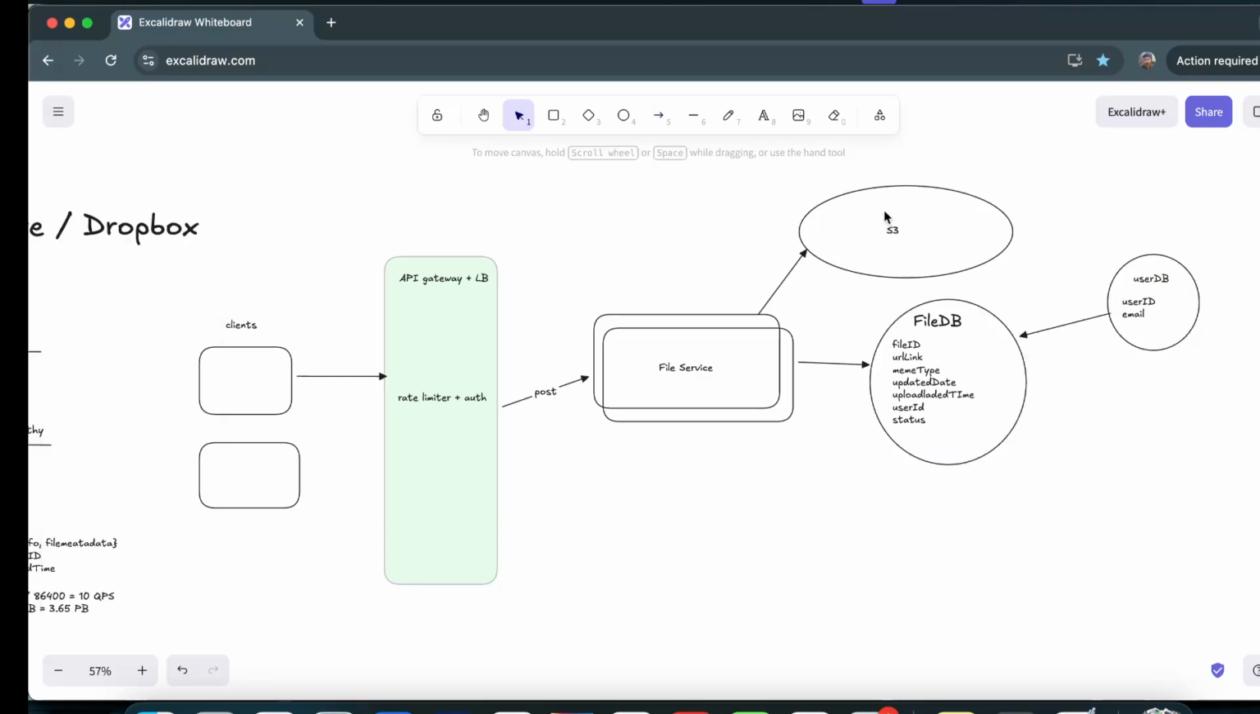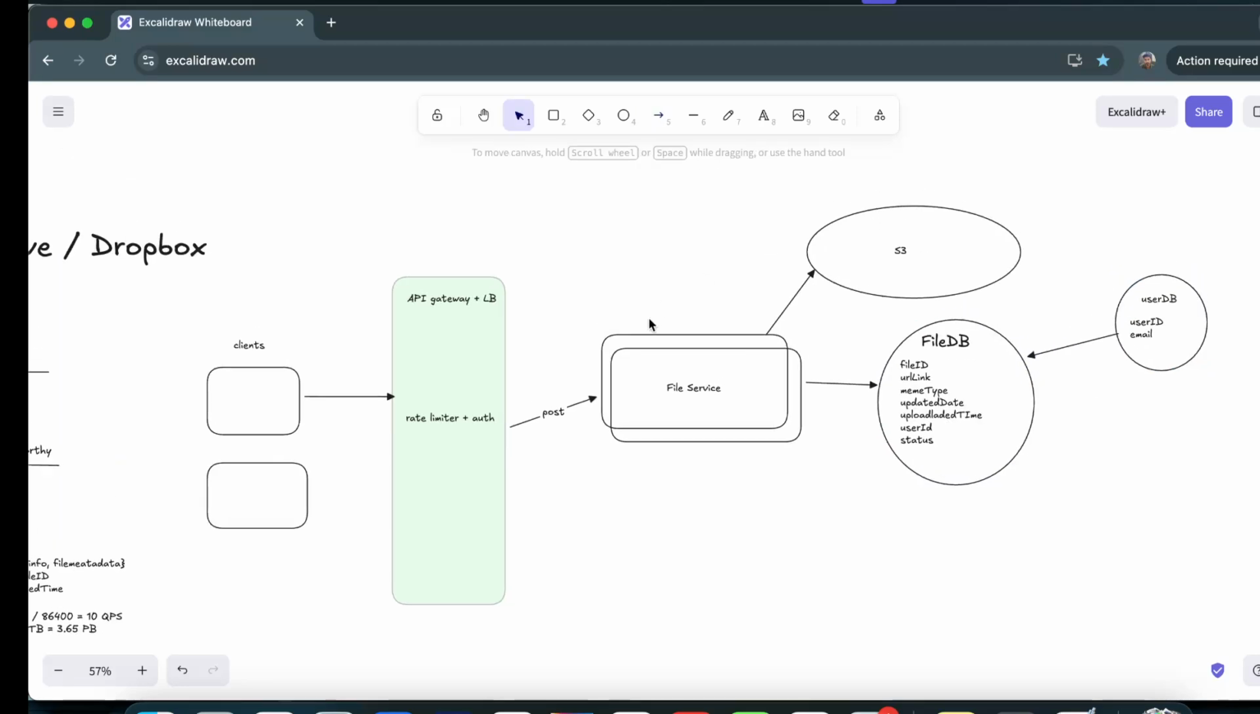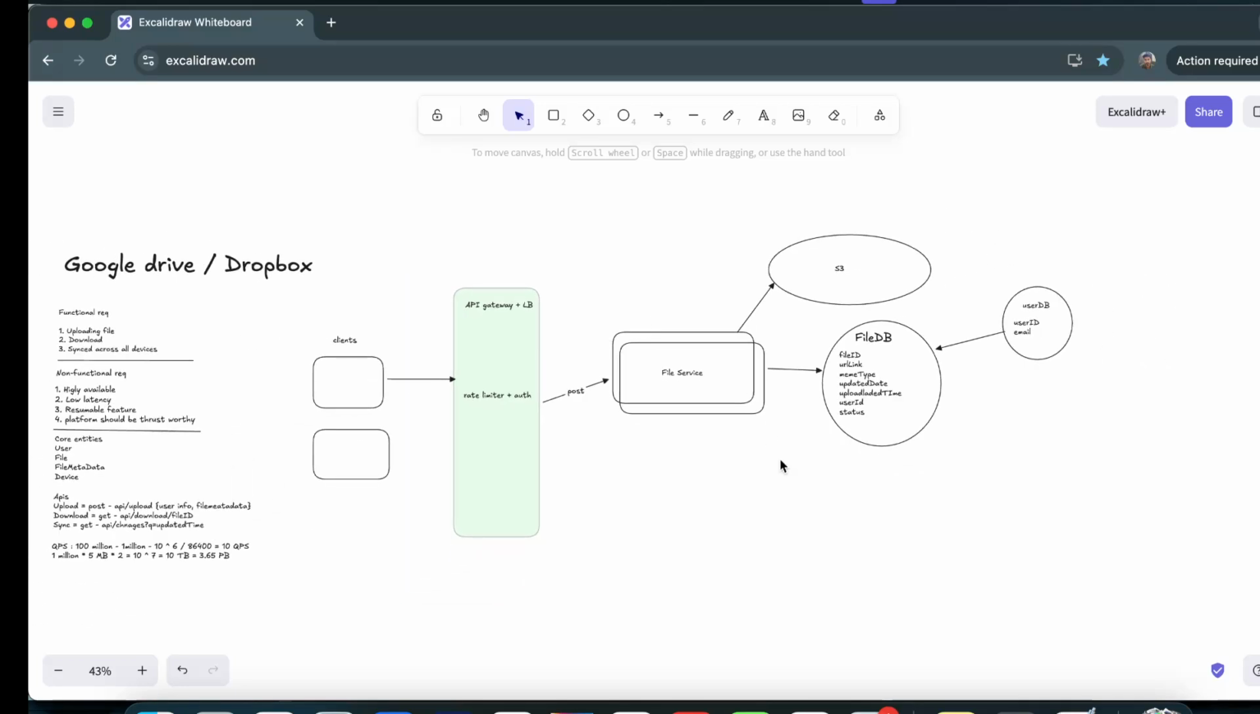Now next, let me just make it small. Once the user starts uploading the file, he has to first communicate with this API gateway, and then from the file server, the file gets uploaded to S3, and then there is a file DB. In this one, the metadata information gets saved. That is our first way of uploading the file.